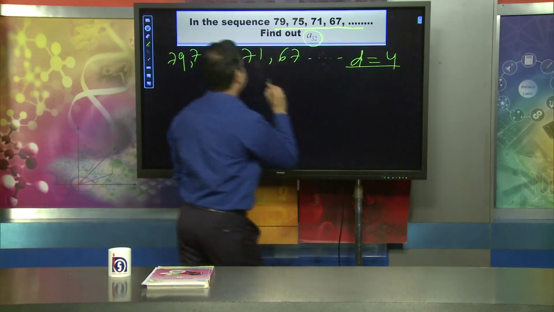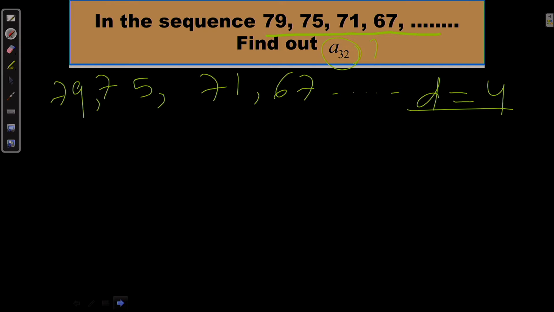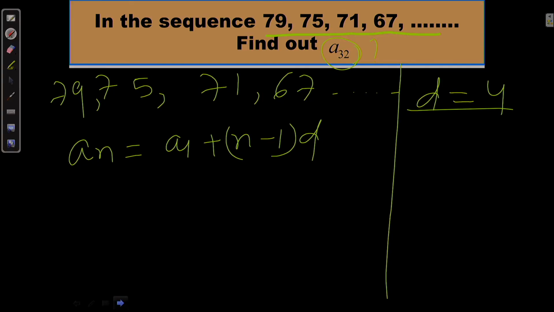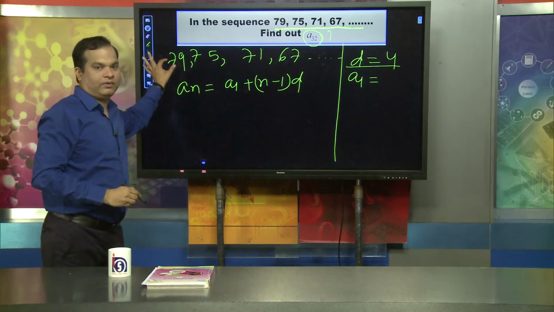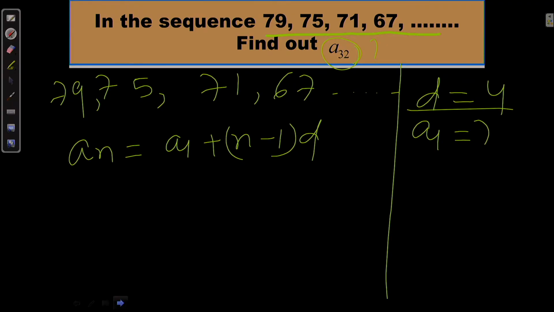Now the question is asking for A32. We know that AN, that formula is A1 plus N minus 1 into D. This is the formula. Okay, here you see, what is the value of A1? A1 stands for the first term. That means here the first term is 79. Okay, and we are going to find A32.